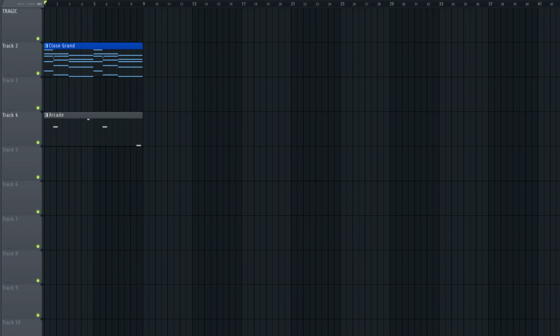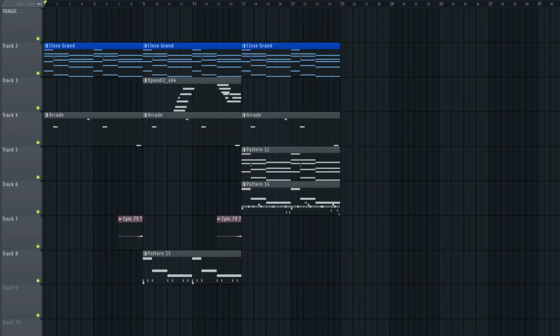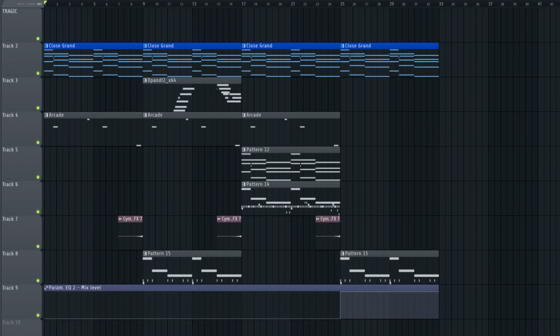Tragic starts with just the chords, then adds the melody and the 808, then adds everything, and when it gets boring it adds a low pass filter and takes away the drums.